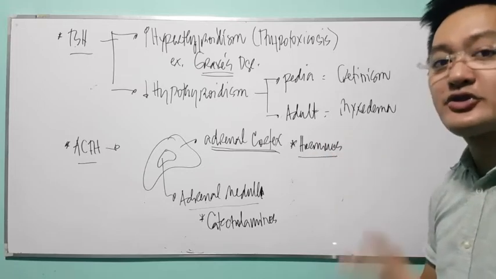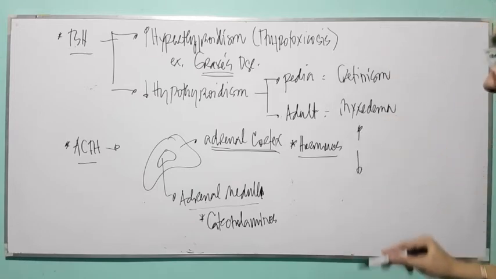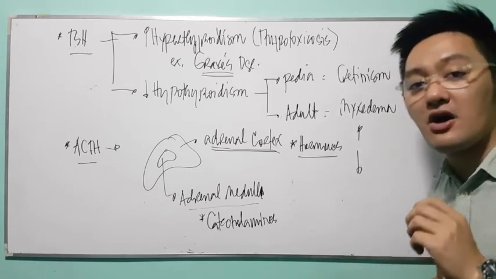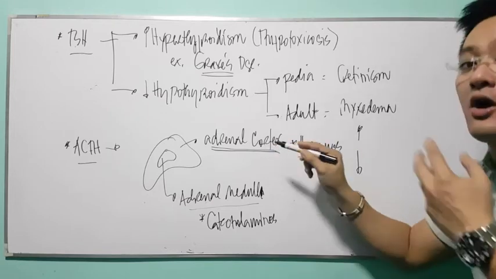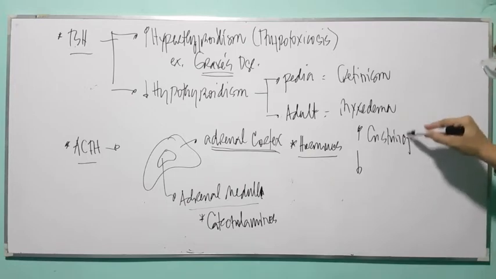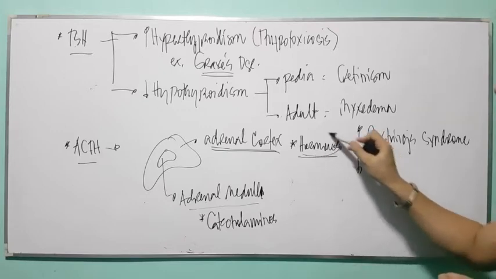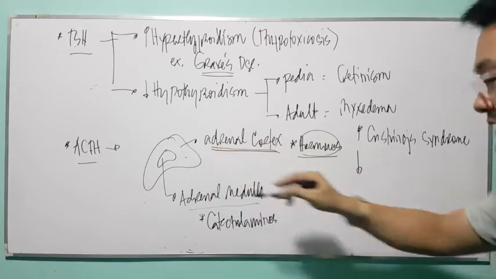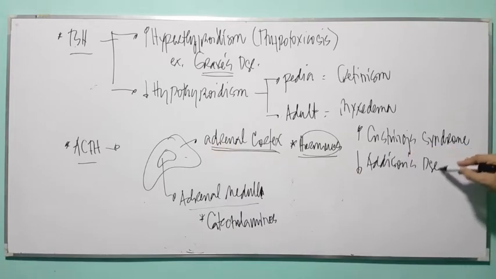Can you follow? So, here come now your disturbances. Hypersecretion and hyposecretion. What do you call that condition wherein there is hypersecretion of adrenal hormones? You call that Cushing's syndrome. Whereas hyposecretion of adrenal hormones is called Addison's disease.